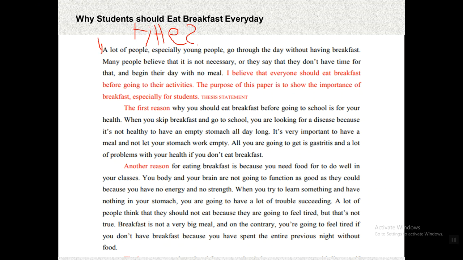Number two, as you can see here, if you are going to write an essay, you have to leave a space at the beginning. You said, but I left a space here. There are two kinds of forms for your writing. We have the MLA style, and we have the APA style.